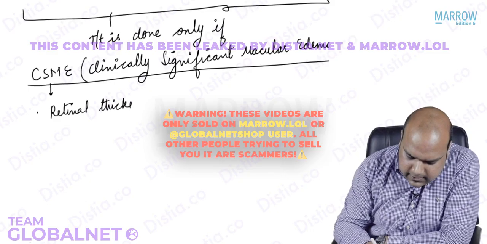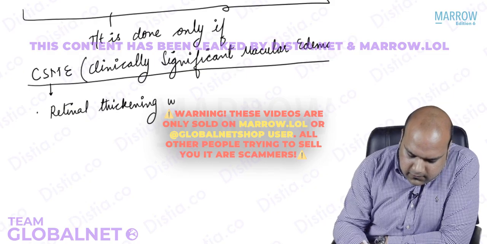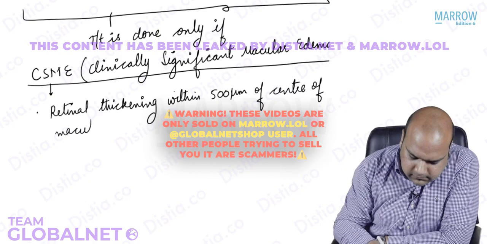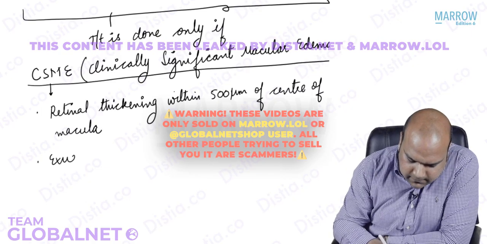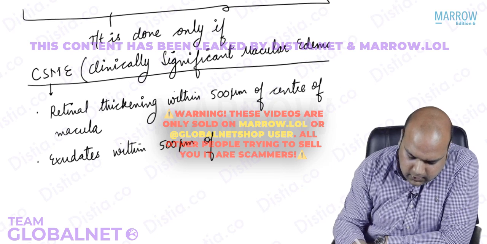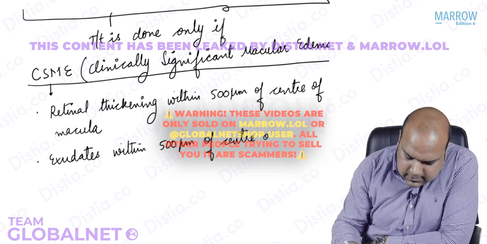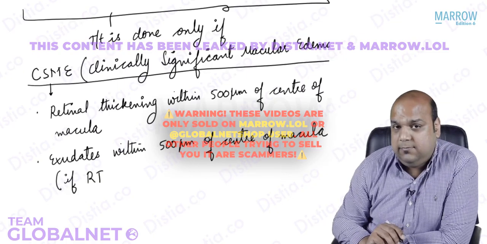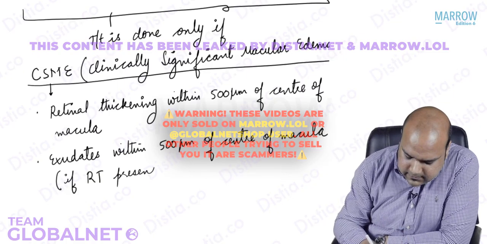Due to edema, thickness will increase within 500 microns of center of macula, or exudates within 500 micron of center of macula, but if retinal thickening, I am writing RT, present anywhere.